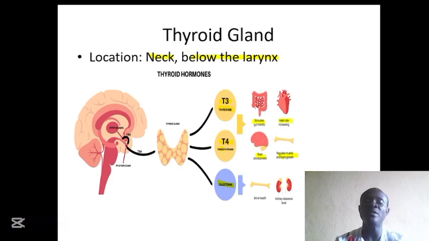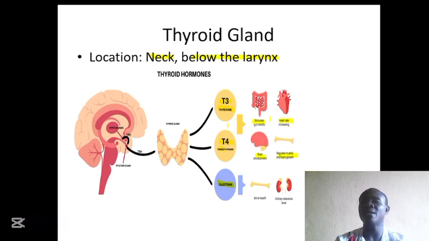So when more of this is produced, the body needs more energy in order to undergo some of these activities, as I said, they regulate basal metabolic rate. The heart has to pump more blood, because in this blood, these cells that are undergoing this metabolic activity need nutrients and oxygen, which they get through the blood that is flowing to them. So what the T3 will do in order to maintain the normal metabolic rate of the body is increase the heart rate.